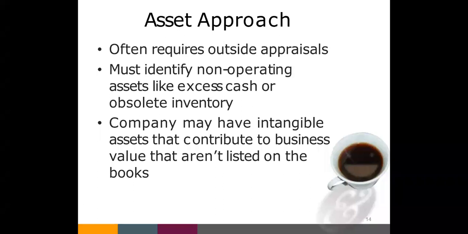Then, a company may have intangible assets that contribute to business value but aren't listed on the books. Goodwill is a very important intangible asset which is not even listed in some companies' balance sheets. You have not bought any goodwill, you have a reputation, but you want to know the value of your goodwill in the business.